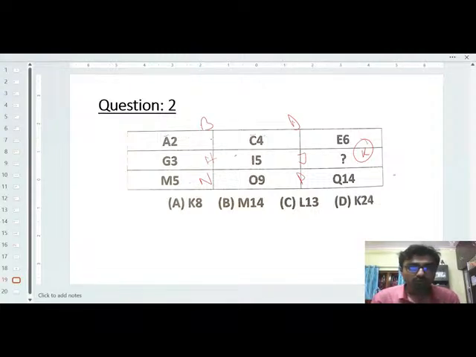So 2, 3, 4, 5, 6. Then 3, 4, 5, 6, 7. That could be 7, but I'm not sure. But next is 5, 6, 7, 8. Then 9, then 10, 11, 12, 13.